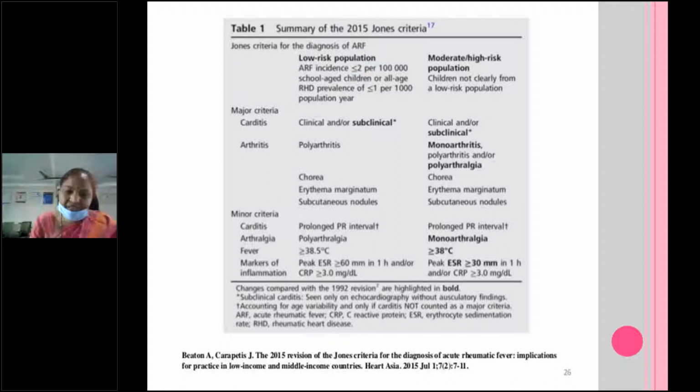So is it clear? That's why I'm taking this class, because in theory you may get it, or in the orals anybody can ask you. Because of rheumatic fever, as we are in a developing country, you should know that in India we still are not at completely no cases of rheumatic fever. Still we are getting cases of acute rheumatic fever and rheumatic heart disease on and on. So you should be in a position to diagnose.